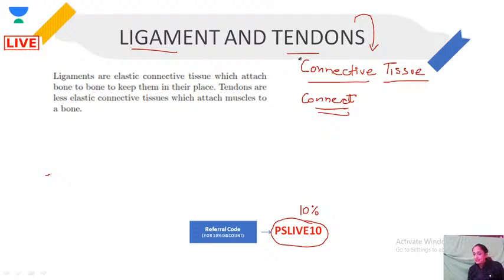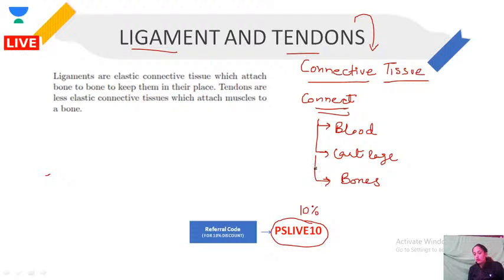So ligaments and tendons, they are connective tissue. They connect different parts of the body. If I briefly talk about the different types of connective tissue, we have blood, we have cartilage, and we have bones. These three major connective tissues are classified on the basis of the matrix present in them.